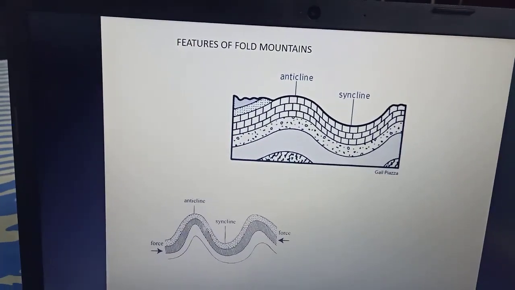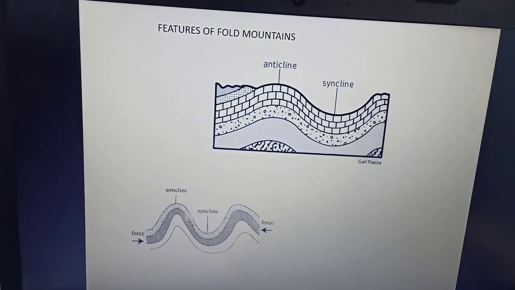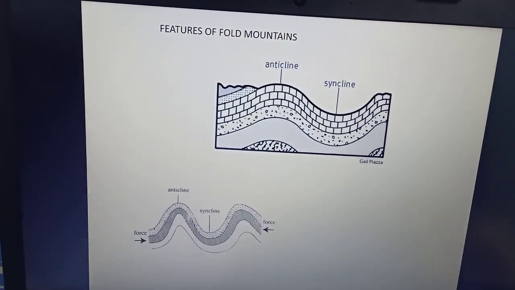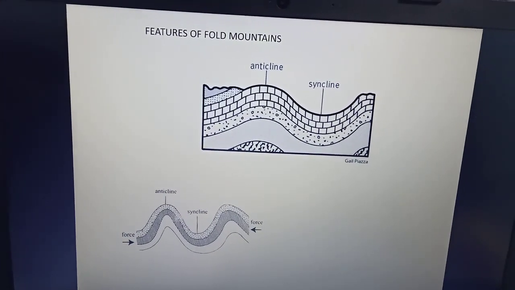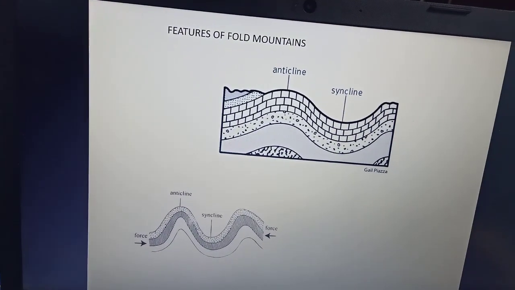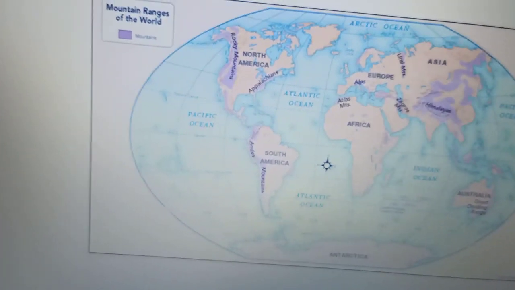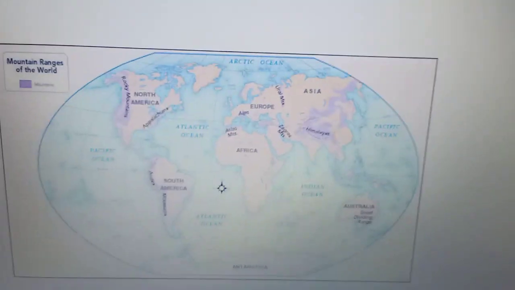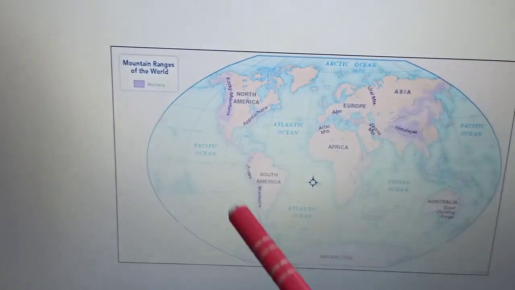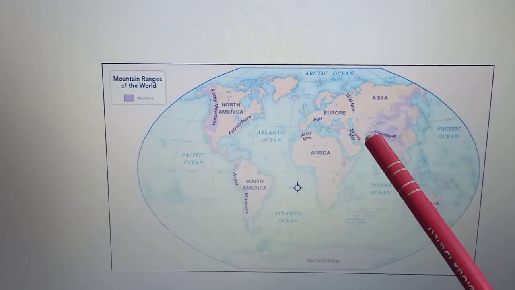Alright, then the fold mountains, if you visualize the map of India, you will remember that the Himalayas have a greater length and a lesser width. So the Himalayas have a length of about 2400 kilometers, but the width is comparatively low. Alright, now if you see this map over here, this map shows the distribution of the fold mountains of the world in different parts. Here you can see the Rockies, then you can see the Andes in South America. Alright, here you can see the Himalayas.